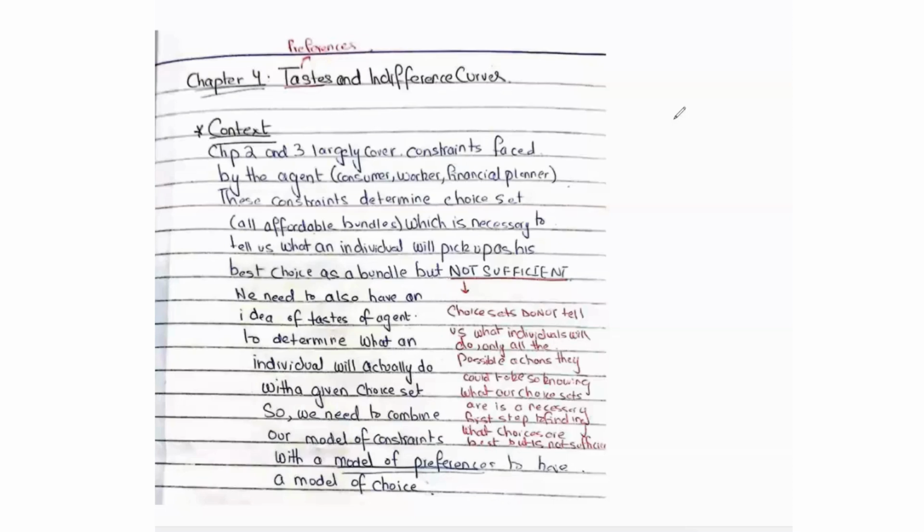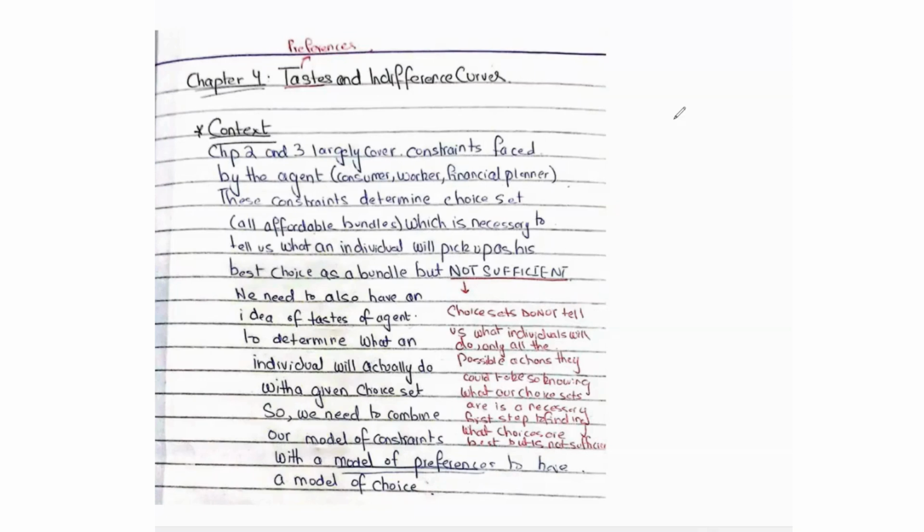We want to look at chapter 4 of the text, which is about tastes and indifference curves, where by tastes we're referring to preferences. Now, first, we want to look at what is the context behind this chapter. Chapters 2 and 3 of the text talk about constraints that an agent faces, where these constraints determine the choice set, which is the set of all affordable bundles.